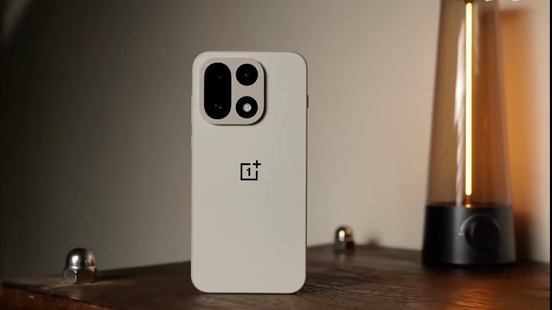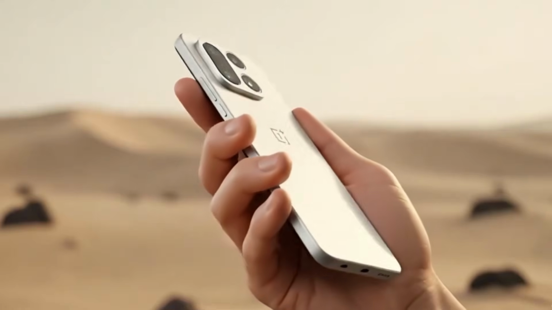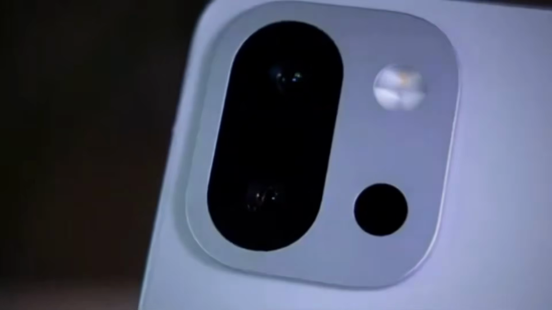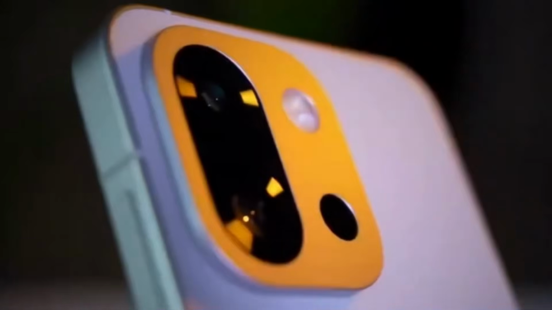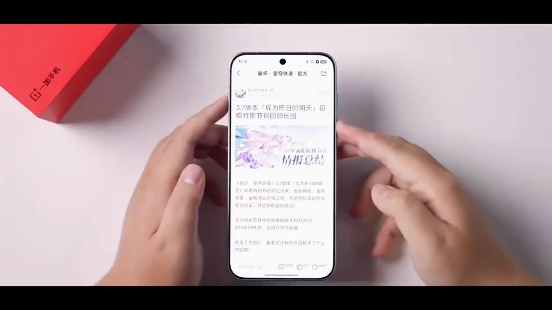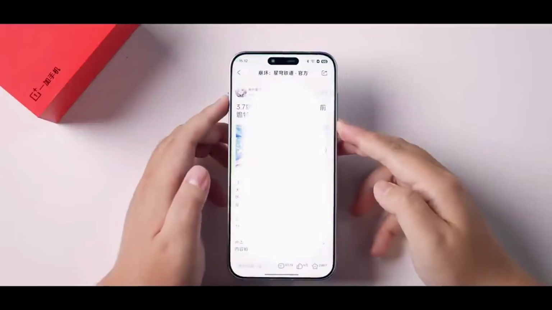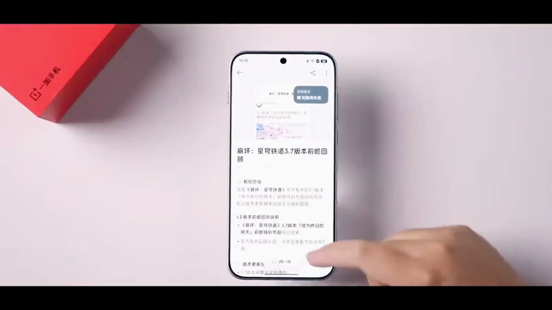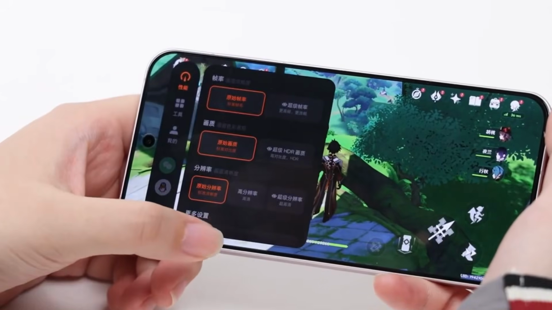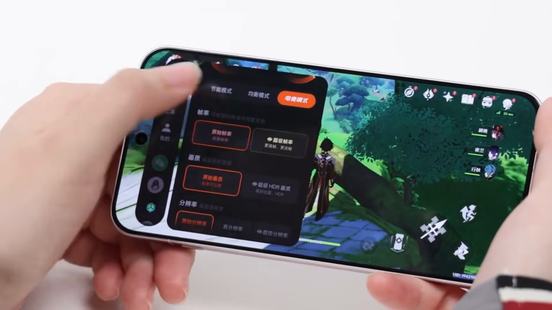Another major addition is bypass charging. This is a feature many users have been asking for, and OnePlus finally added it to the OnePlus 15. Bypass charging lets you power the phone without charging the battery at the same time. This is extremely helpful during gaming or long video sessions because it prevents unnecessary battery wear and reduces heat buildup. It's a feature that improves battery health over time and keeps the phone cooler during heavy use.